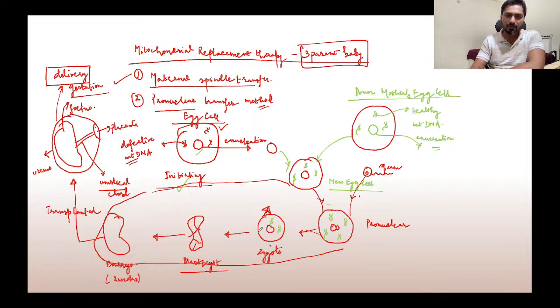here you're seeing that this zygote that has been formed has got some element from the donor mother also. It has got the nuclear DNA from the initiating mother, mitochondrial DNA from the donor mother, and then obviously from the sperm it has got the other genetic information. So basically there are three parents involved here. That is why we refer to this as a three parent baby. So, are you all able to understand this?